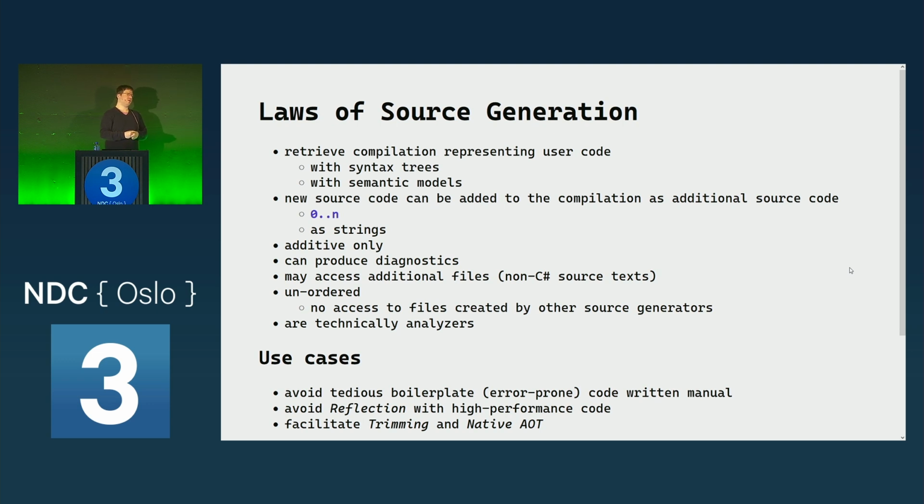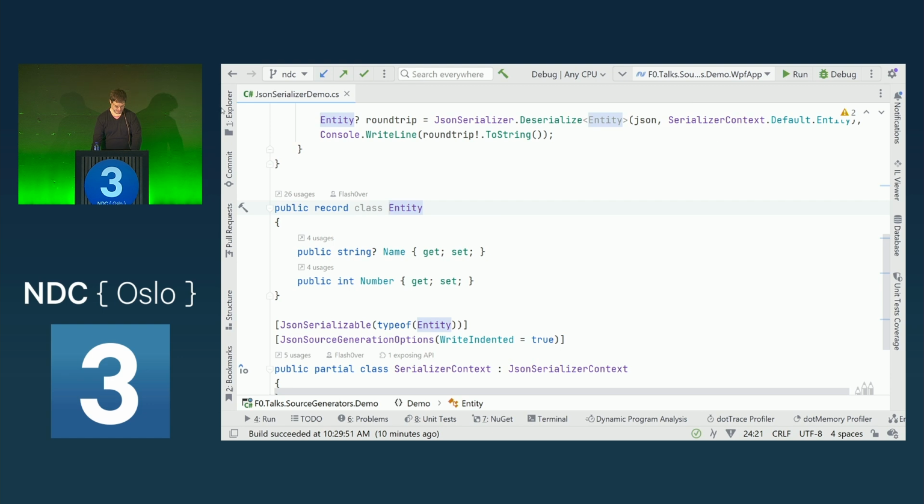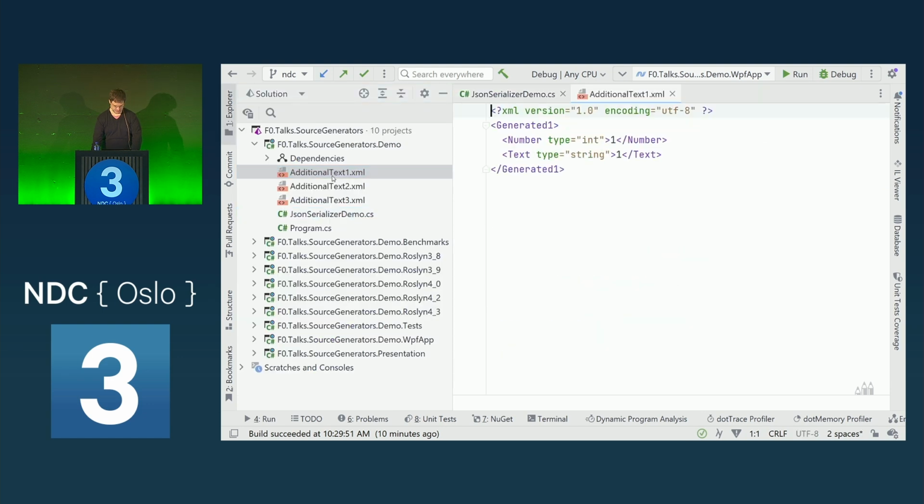Source generators are analyzers, technically, so they can also produce diagnostics. We shouldn't. We should actually use a proper diagnostic analyzer, but I'll come to the why at the end. But technically, it's very possible. And the source generator can also look at additional files. In our compilation, I have, for example, an example where we have some additional text.